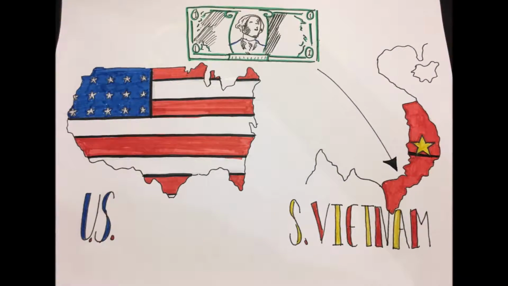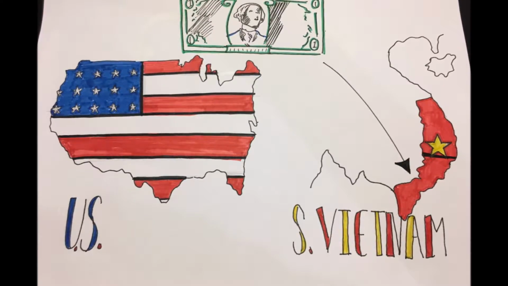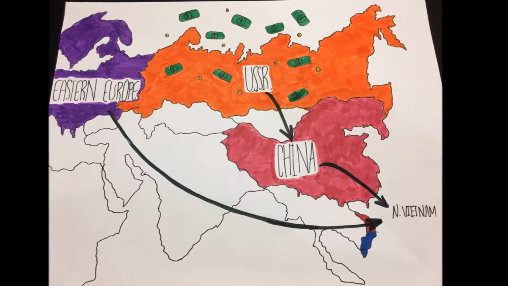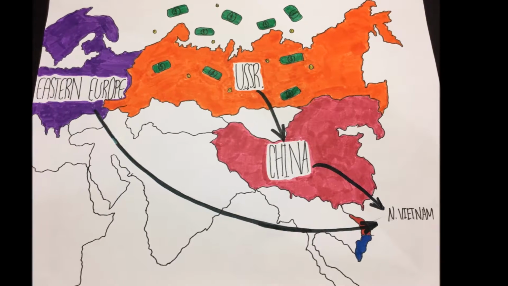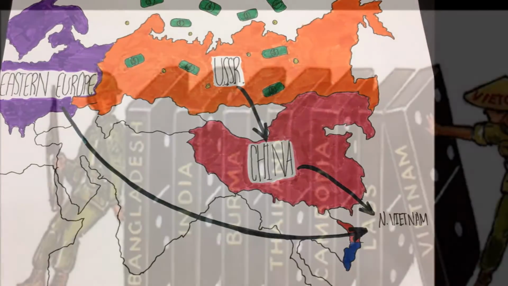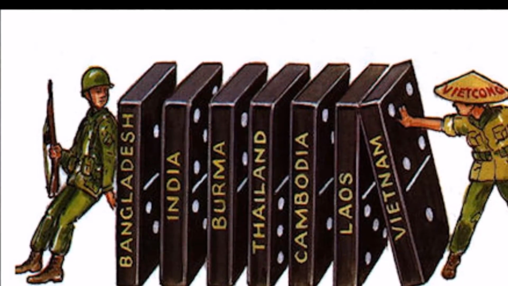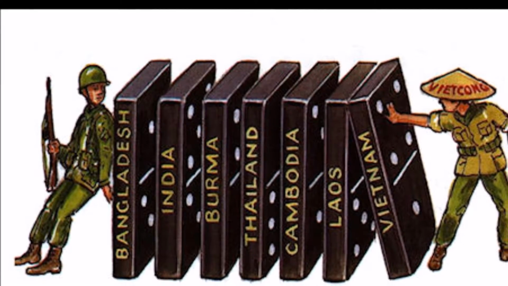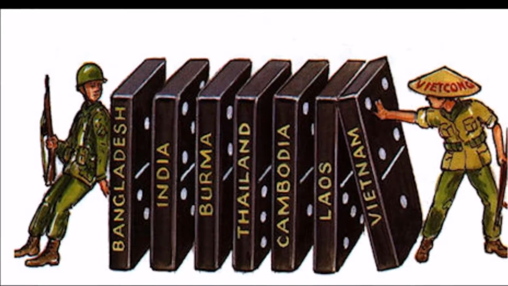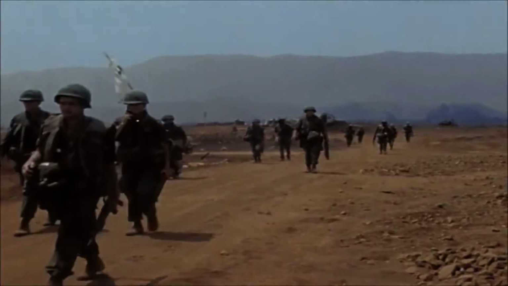During 1950, the US gave $15 million worth of military aid to the French. For the North, Minh gained support from the USSR, China, and Eastern Europe, who were all communists in 1955. More and more conflicts became intense as the French could not keep up and the US continued to support them to prevent the domino theory, which is basically one country following after another. Due to the multiple major and minor events, they led to the beginning of the Vietnam War.